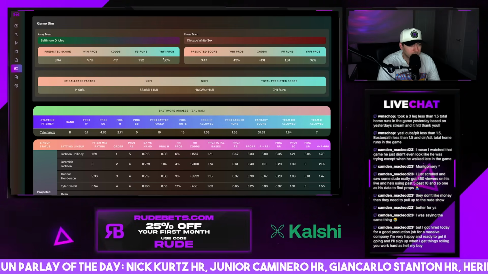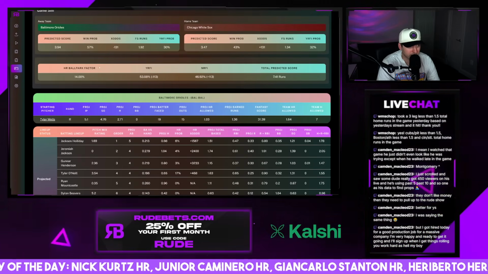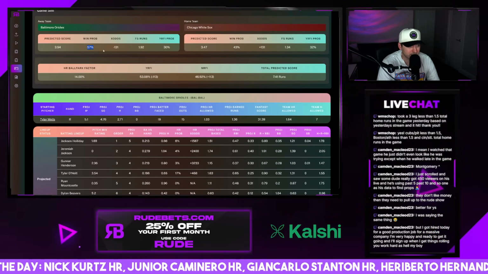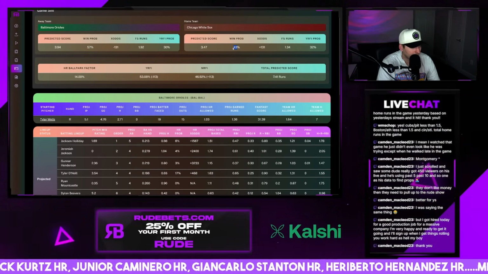But anyways, what I was saying here: low scoring games, money lines, and tight win probabilities like this, like 57-43. That's close. That's pretty close if we're being honest.